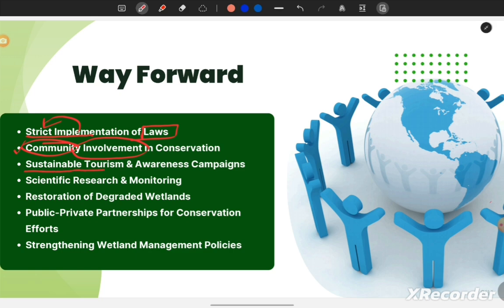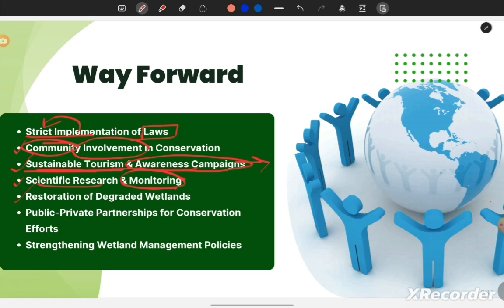Next is sustainable tourism and awareness campaigns. We need to make people aware about the importance and significance of the wetlands, and how our activities are creating a challenge for the survival of the species associated with the wetlands. And we need to promote sustainable tourism. Next is scientific research and monitoring. We need to monitor what is happening, how we are conserving, and whether there is any change or not.